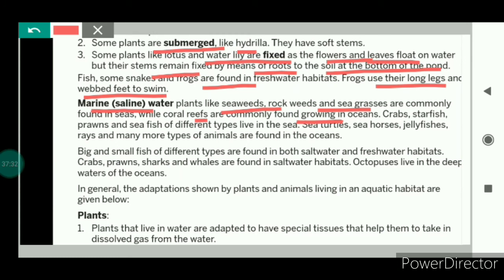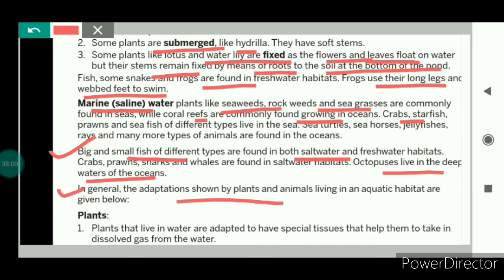Similarly, as some animals can survive in fresh water, there are some animals that can survive in salty water. So crabs, starfish, prawns, and sea fish are usually found in the sea. Big and small fish of different types are found in both salt water and fresh water. Octopus live in the deep waters of the ocean.